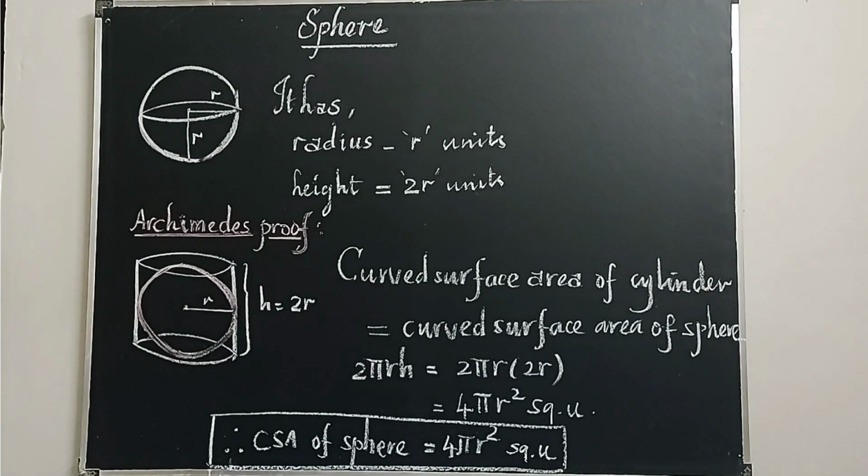The surface area of sphere is obtained by using the curved surface area of a cylinder formula. What's the surface area of a sphere? 4 pi r square. Sphere has only one surface area, that is the total surface area, or it may be the curved surface area, because it doesn't have any top and bottom. So what's the curved surface area of a sphere? This is equal to 4 pi r square units.